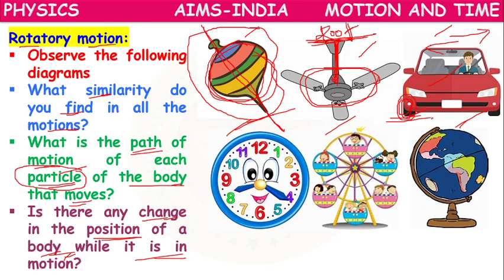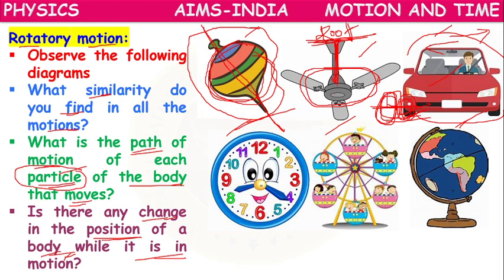The front two tires are there only, the back two tires are on the back side only. There is no change in the position of the wheel compared to the car. But they will be moving around one fixed point.